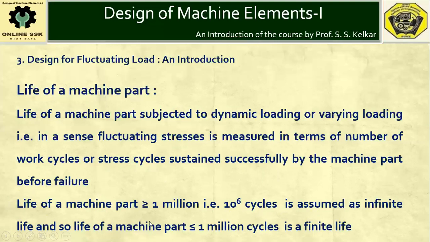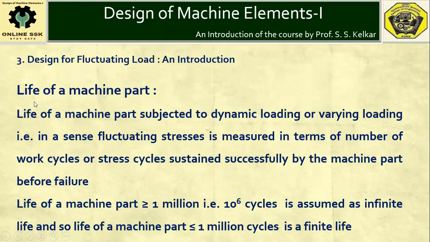It is assumed that if a machine part completes 10 raised to 6 cycles, then it will theoretically never fail and it will sustain the applied varying stress. Practically, it may fail, but theoretically it is assumed to have infinite life for varying load.